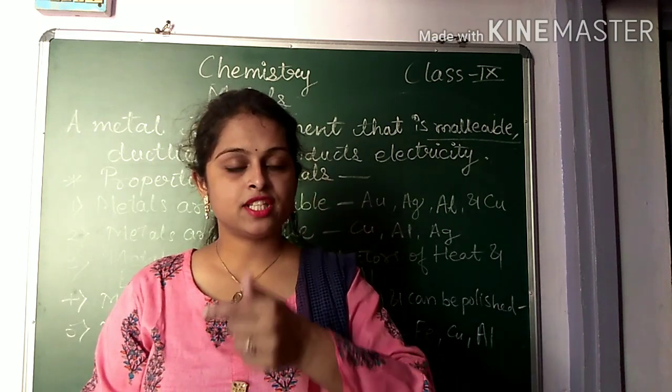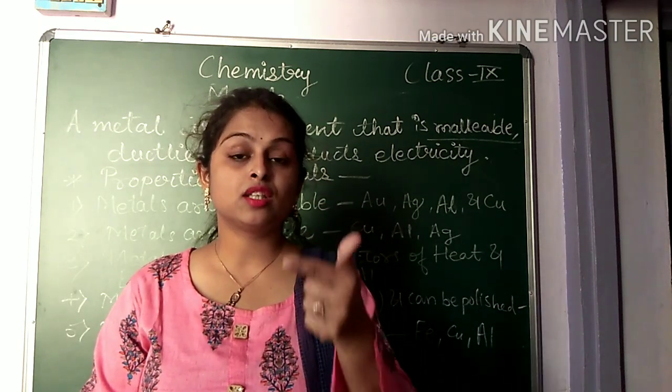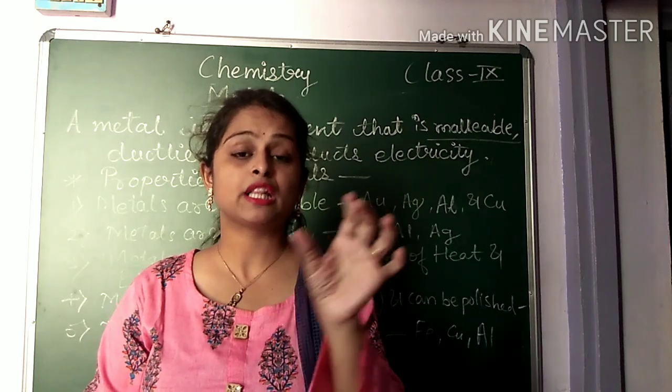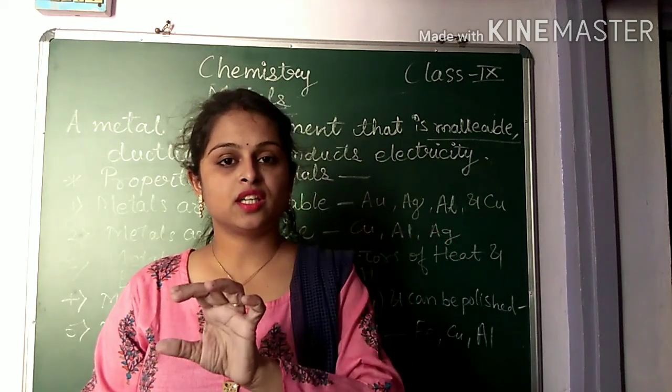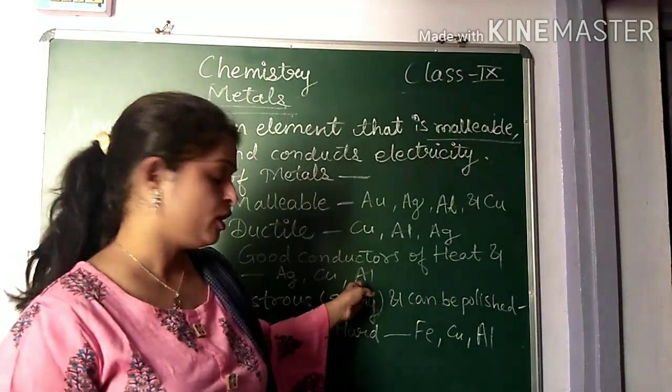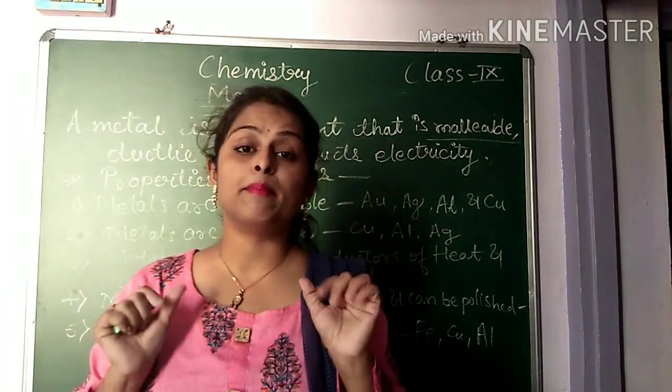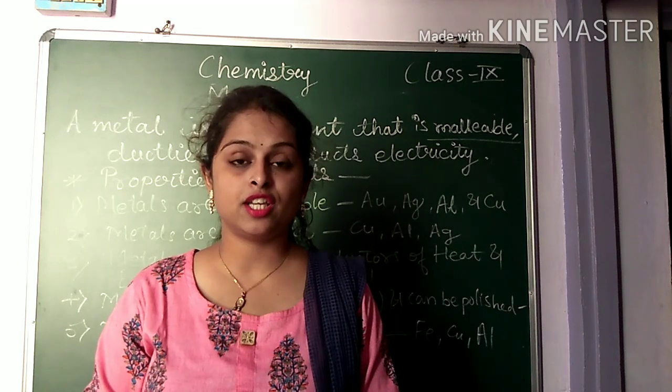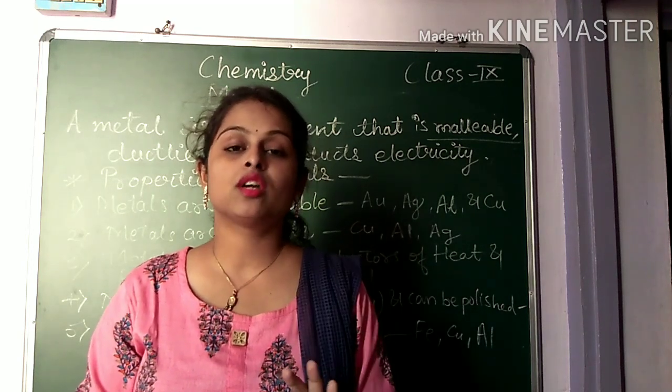Conduction of heat means thermal conductivity. Thermal मतलब heat को conduct करना. So copper and aluminum are the best conductors of heat and electricity, called very good thermal conductors.